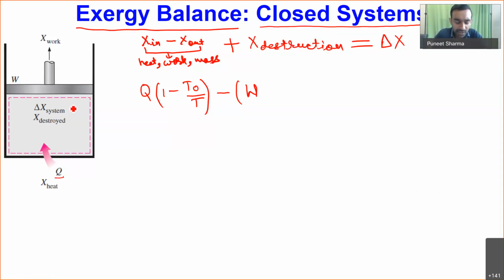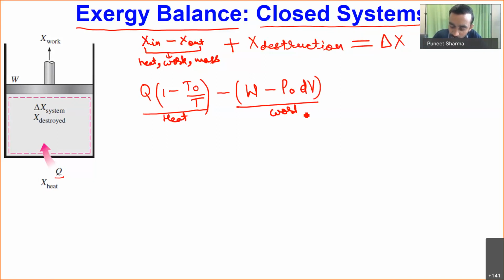We get displacement work, so it will try to compress its immediate surroundings. So there will be a certain amount of work done on the immediate surroundings. That's why I have to write here W minus P naught times dV. So minus P naught times dV will come over here. This is the exergy associated with heat, and this is the exergy associated with work.